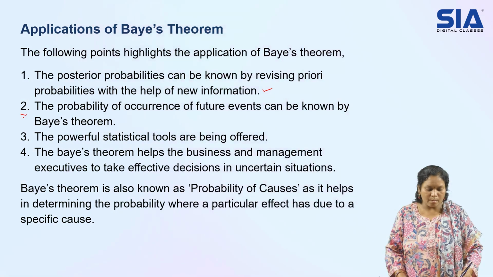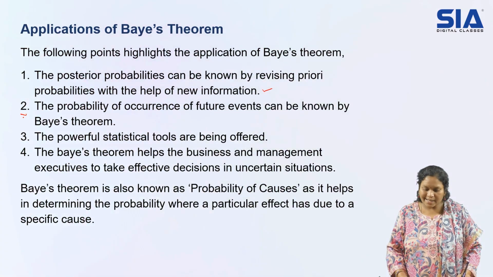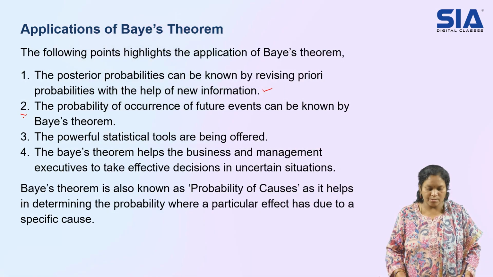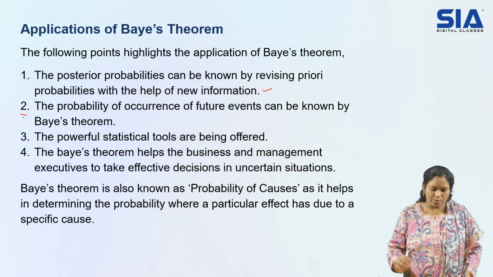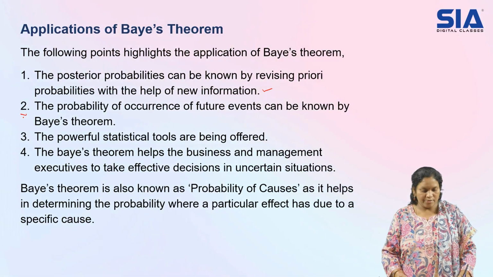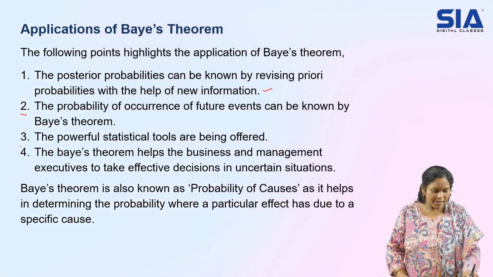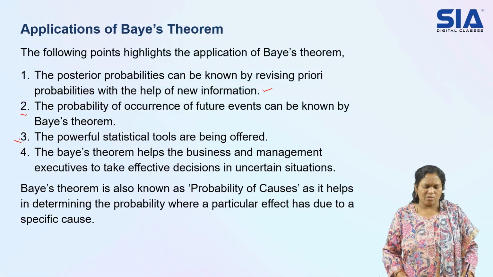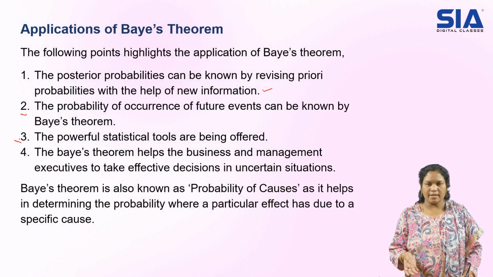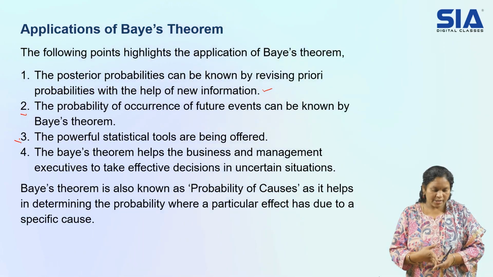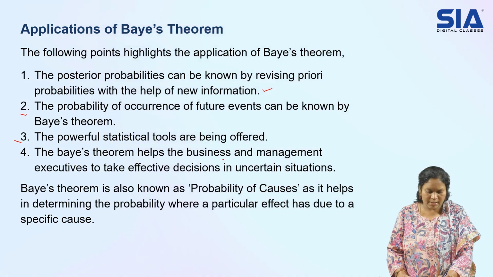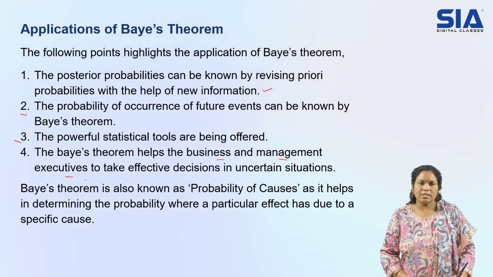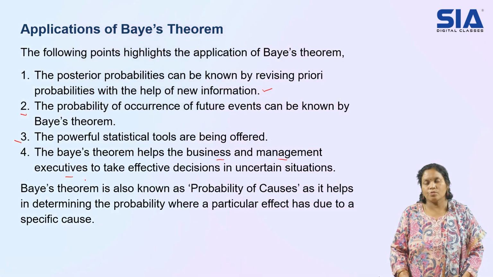Next application we have, the probability of occurrence of future events can be known by Bayes theorem. Yes, obviously the posterior values are nothing but the future values. So that we can happily get through these prior values. So that is your future events. Then third point we have, powerful statistical tools are being offered. So different tools, whatever the statistical ways there are, that is utilized here, they are telling. Next, last one, the Bayes theorem helps business and management executives to take effective decisions in certain situations. Yes, obviously, because we can predict the future values using Bayes theorem.